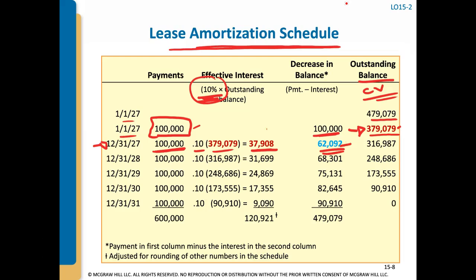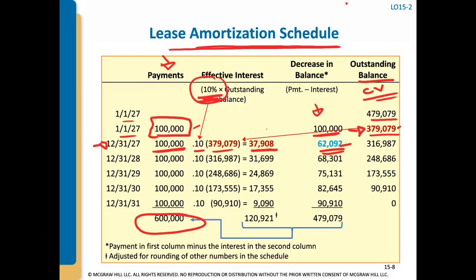We're going to go through all those journal entries, but first let's just point out that when we go through the whole amortization schedule, you'll see that the total payments is $600,000 because we have 6 payments of $100,000, and the total decrease in balance is going to be the present value of those lease payments, right? That $479,000. The difference is the interest that was paid and earned throughout the term of the lease.